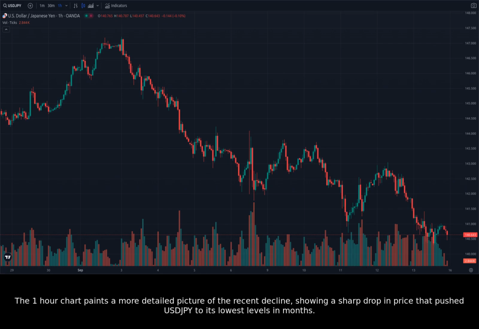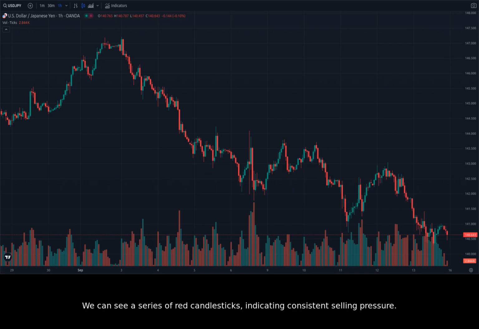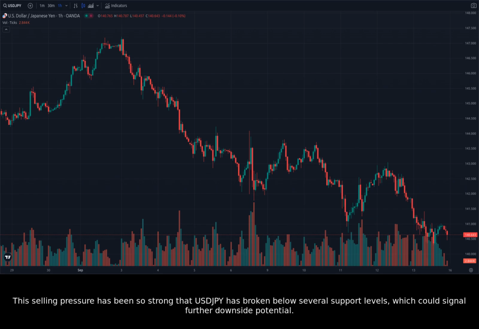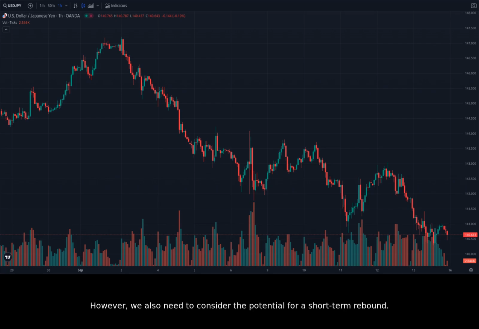The 1-hour chart paints a more detailed picture of the recent decline, showing a sharp drop in price that pushed USDJPY to its lowest levels in months. We can see a series of red candlesticks, indicating consistent selling pressure. This selling pressure has been so strong that USDJPY has broken below several support levels, which could signal further downside potential. However, we also need to consider the potential for a short-term rebound.